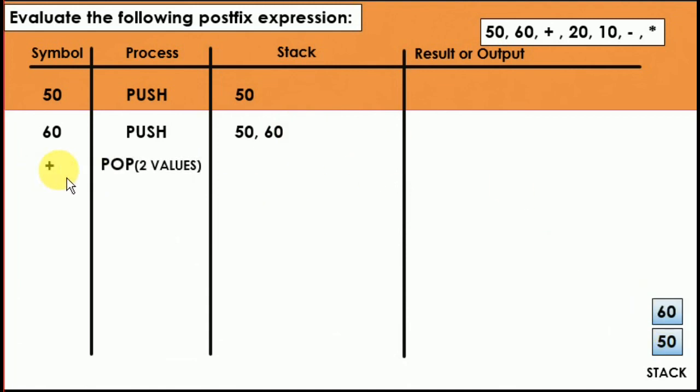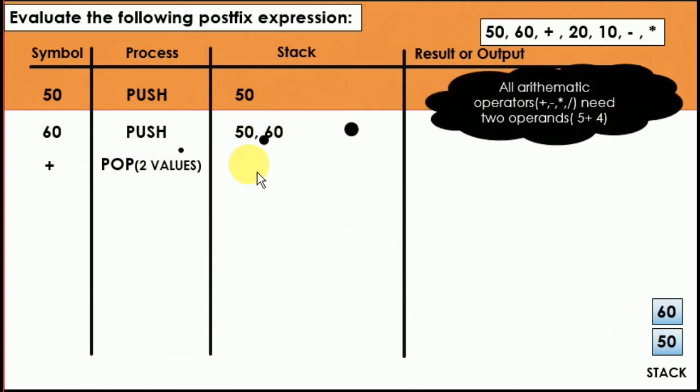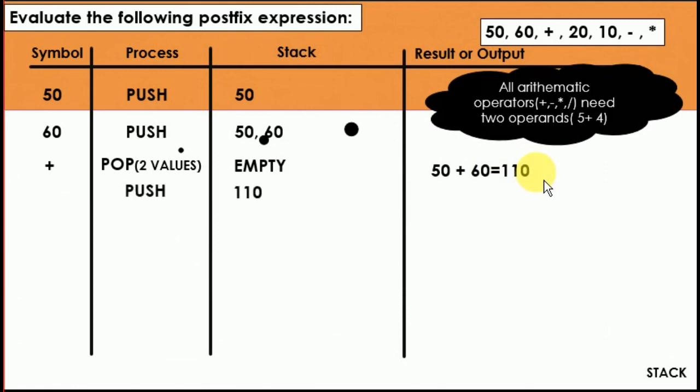Now there is the first sign, that is plus. So you write down pop two values. Two values mean 50 and 60. These values are going to be removed from the stack and moved out to the result. You will use the plus sign and add these values. 50 plus 60 is going to be 110, and this value is pushed back inside the stack. This is the step: first pop the values, add them, whatever result is there, you move out and send it back to the stack by using push 110. So it is again inside the stack.